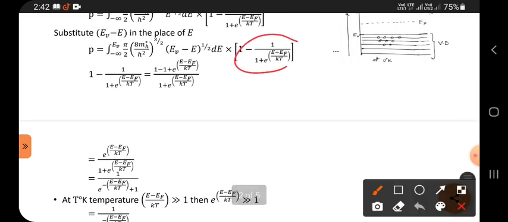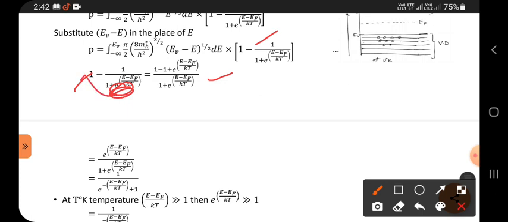Now take this outside for simplification, so that after simplification we can substitute here. Take the LCM, meaning the whole quantity multiplied by the 1.